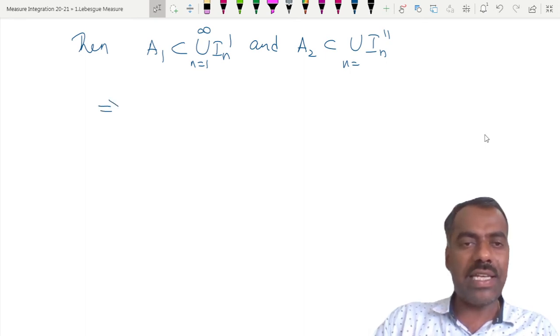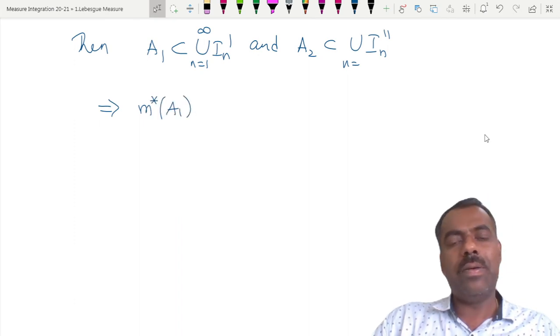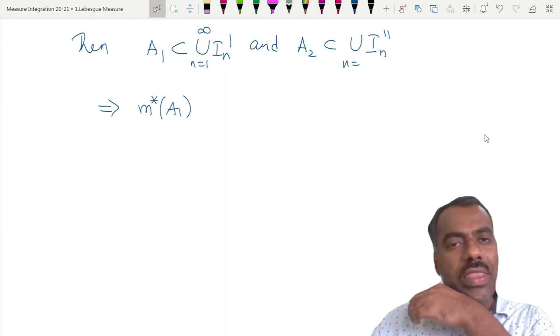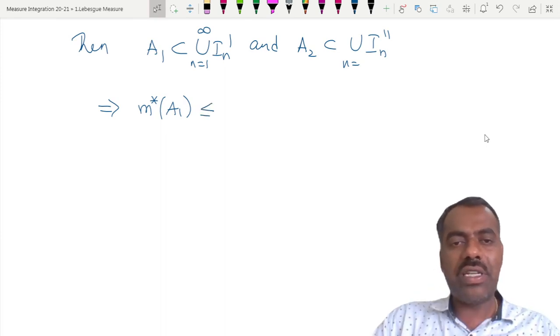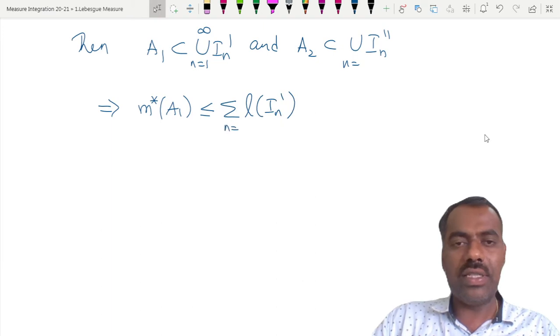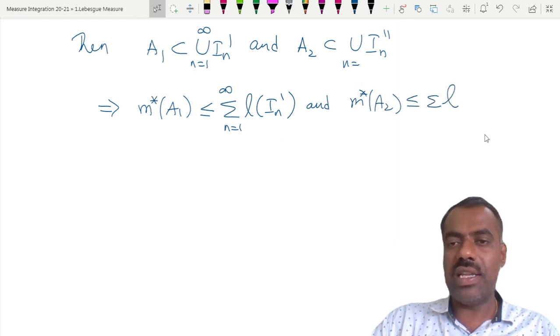This implies, what can you say about m star of A1? By definition of outer measure, whenever we have a cover, then m star of A is less than or equal to the sum of lengths of those intervals, right? And m star of A2 is less than or equal to the summation of L of I_n''.